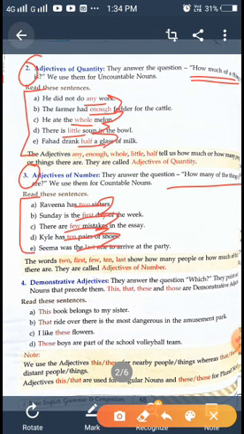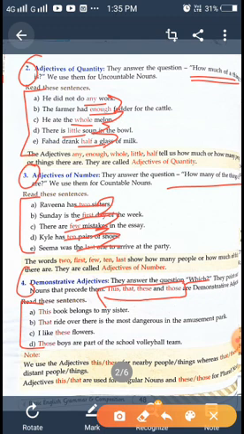The next, demonstrative adjective. Demonstrative adjectives you can show by which? That means the words written here: this, that, these, those. Where you see these words, you will find demonstrative adjectives. They point out the noun that follows them. Okay, so 4 sentences are here. This book belonged to my sister.